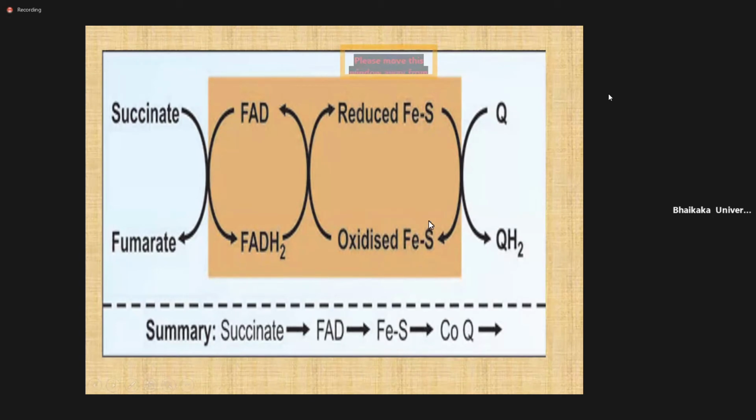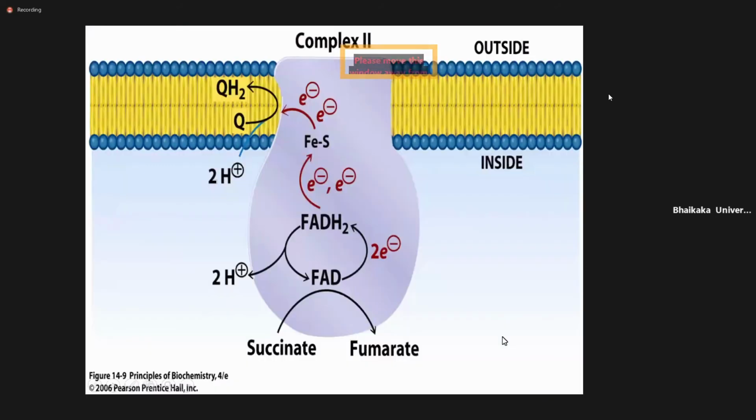Then, as a further part of complex 2, oxidized iron sulfur is converted into the reduced form, same as complex 1, and it again gives the electron to cytochrome Q or coenzyme Q. So in summary, succinate to FAD, and these two parts, FAD and iron sulfur, are part of complex 2 and transfer the electron from succinate to coenzyme Q. So during this electron transport, again, what happened?